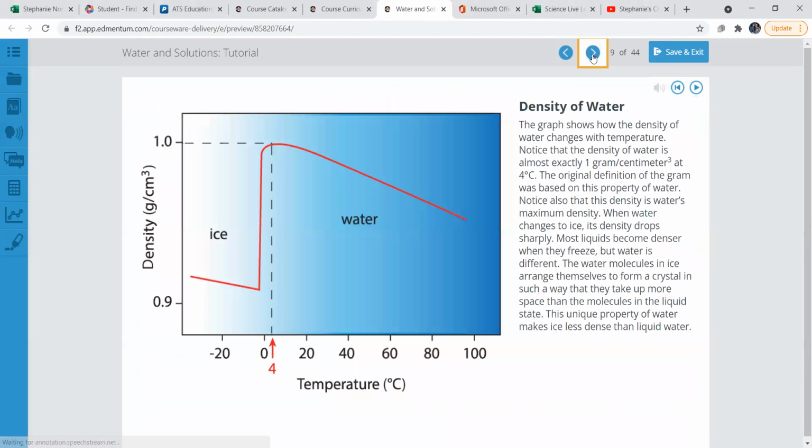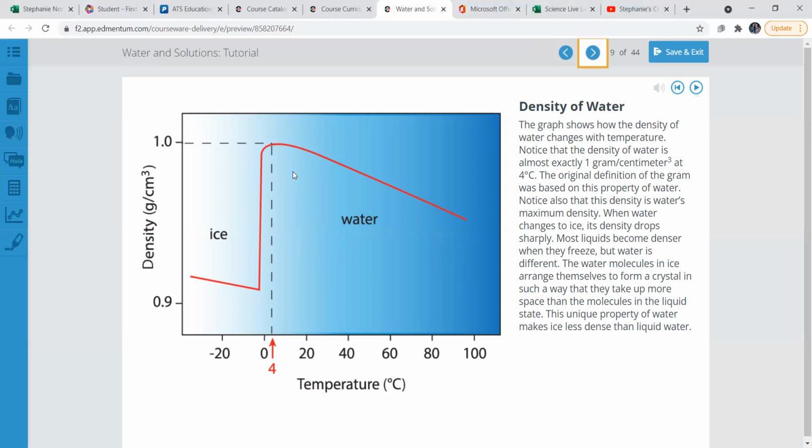Fun stuff. Density. So the graph shows how density of water changes with temperature. So we notice that the density of water is almost exactly 1 gram per centimeter cubed at 4 degrees Celsius. Not quite freezing yet, but just very cold. So the original definition of the gram was based on this property of water here, okay? You get that little line going on. So notice that the water is at its maximum density here.